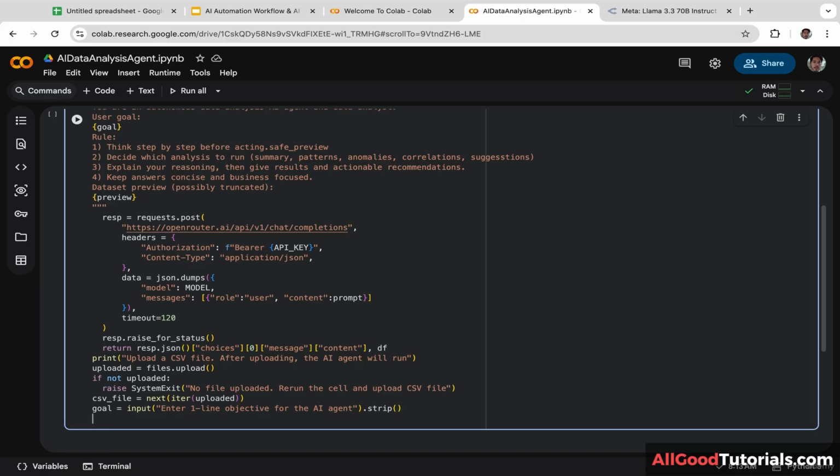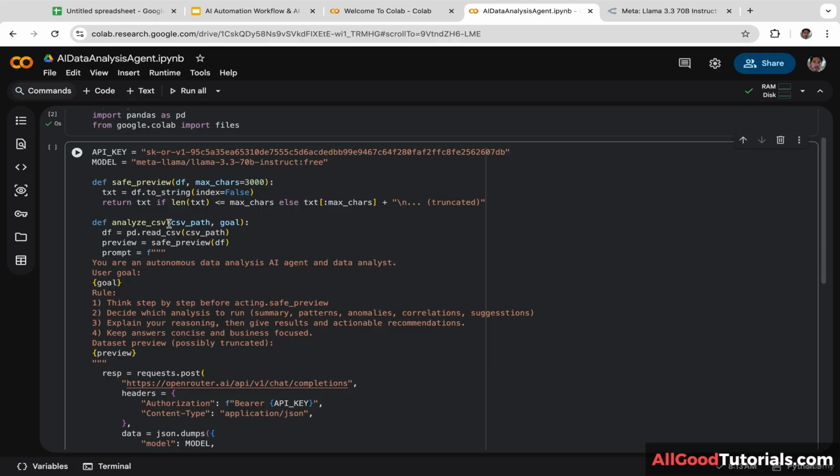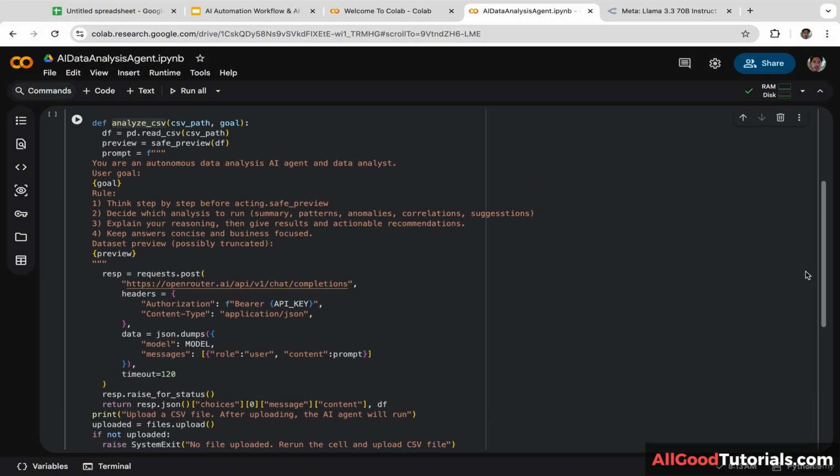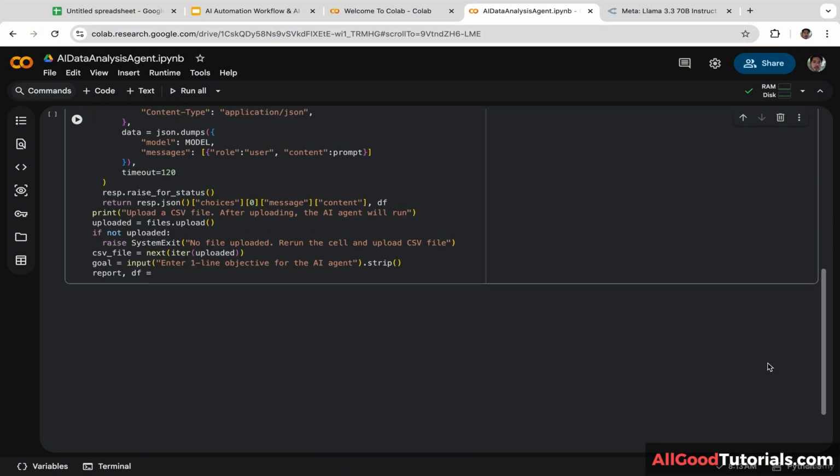Then after that, we are going to execute the analysis using the uploaded dataset and user-defined objective. Let's create two variables. I'm going to name them report and df. And we are going to call this function, analyze_csv. And remember guys, this function has two parameters. The first one is csv_path, that's the file path, and the second one is the goal. So let's copy and paste csv_file and put it here. And let's copy and paste goal and put it here inside the parentheses.